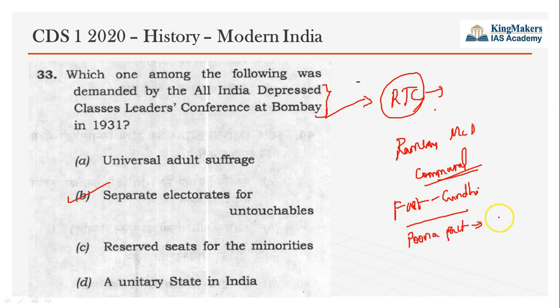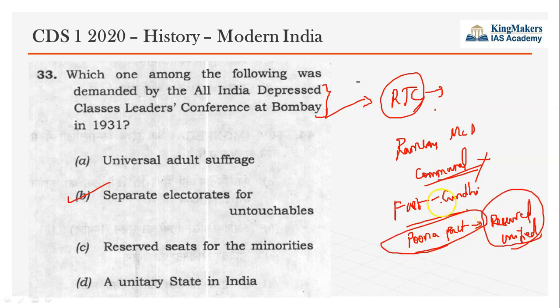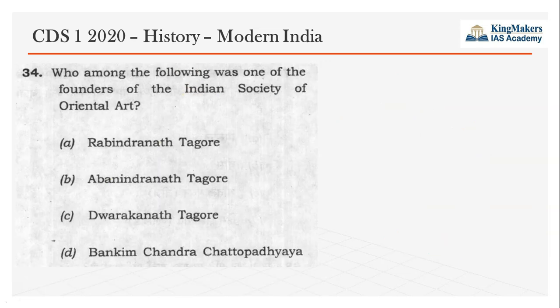In Pune Pact, it was accepted that the separate electorate given to depressed classes will be abolished, and reserved seats with unified electorate will be implemented. The British government accepted the Pune Pact. So this was the background, and separate electorate for untouchables was the demand of All India Depressed Class Leaders Conference, which was convened under the chairmanship of Baba Saheb Ambedkar.